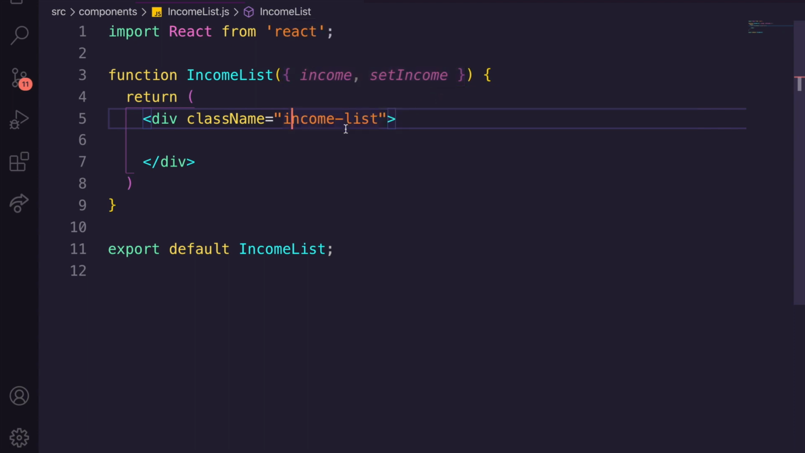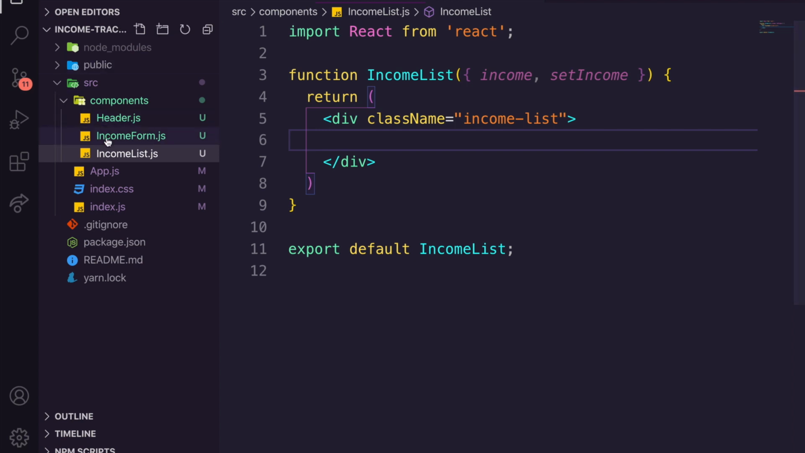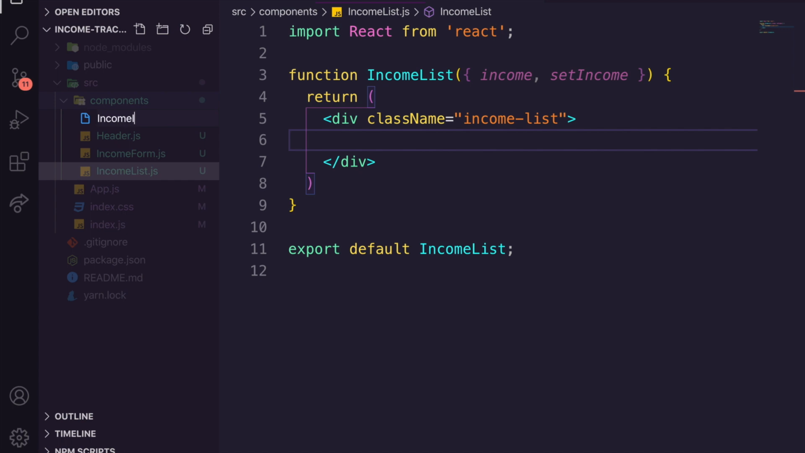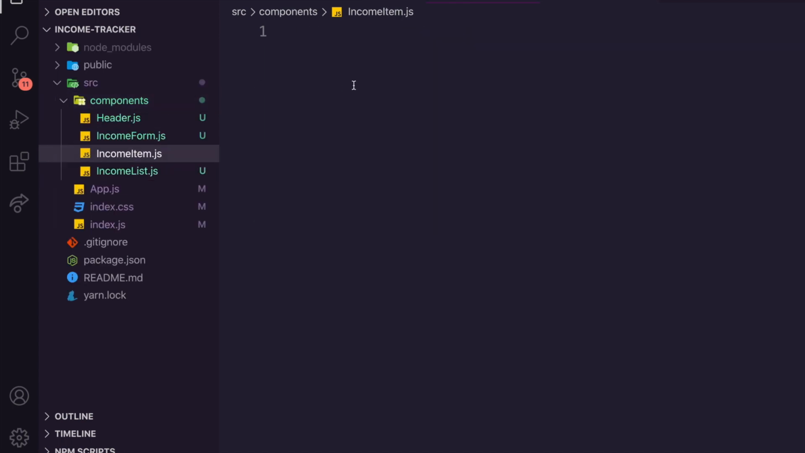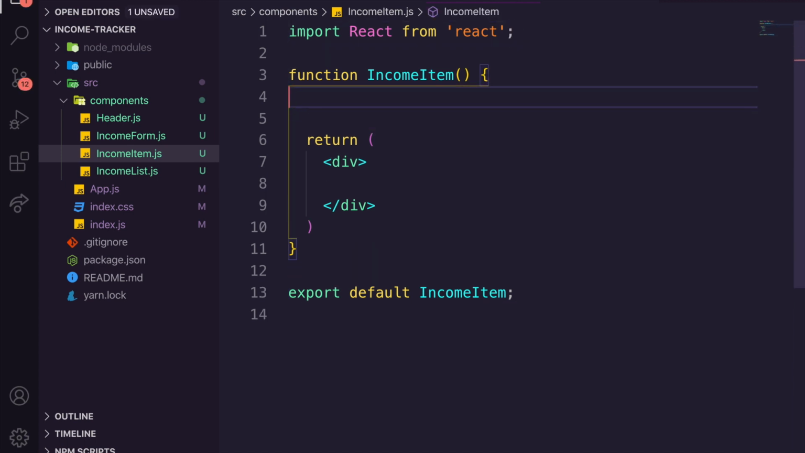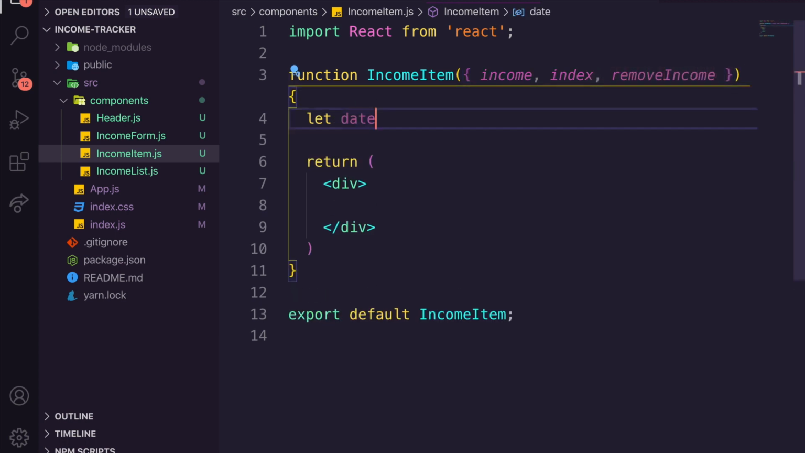So we need to set up a couple of things. We're going to just list out the income first. So we actually need to create another component here. I know, 2 components in less than a minute. That's crazy. Let's add a new file, and this one's going to be called incomeitem.js. And in here, we're just again going to say React functional component, and we're going to get income item. Let's add that in there. And we're actually just going to start off by getting the date. So when we call this, we're going to get through a few values. We're going to get the income, the index, and remove income functions.